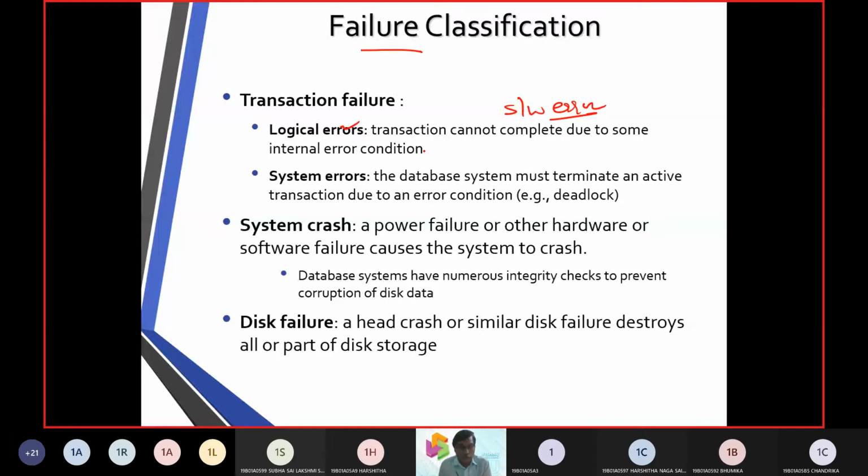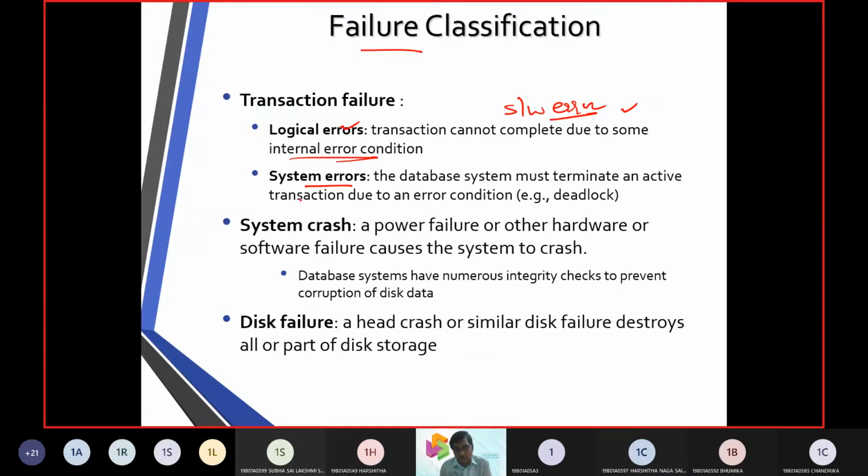So you are using a Google Pay account and you want to transfer 100 rupees to your friend. Now some problem came in the software, that is what we call a logical error, an internal error condition.